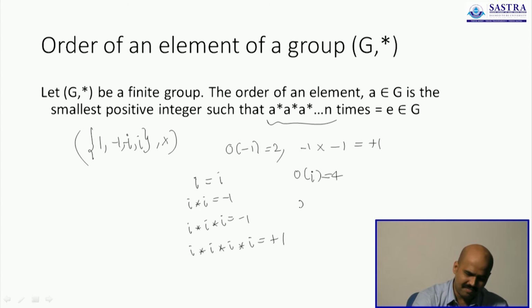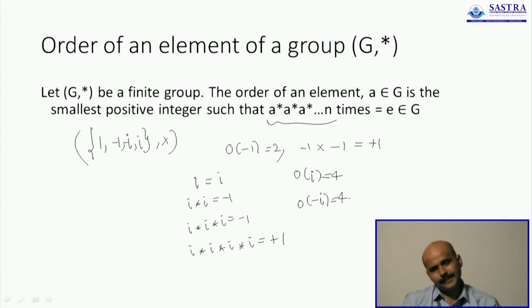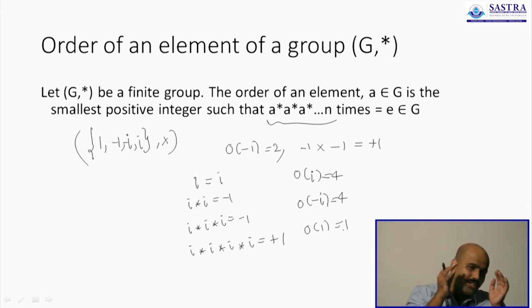Similarly, you can also verify that the order of -i is also 4. And the order of 1 is 1 only, because 1 is 1. You don't have to repeat it any number of times, you always get back the same number. So this is how you understand the concept of the order of an element. For a group it is totally different, you just count, you give the answer as the order.